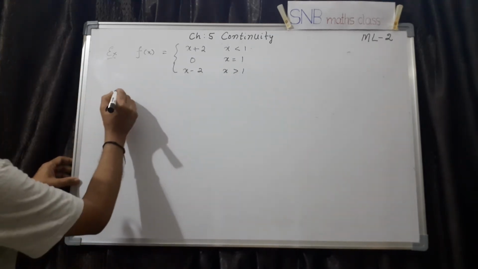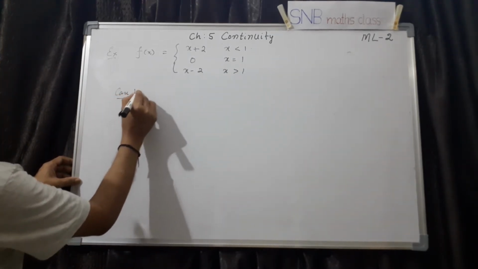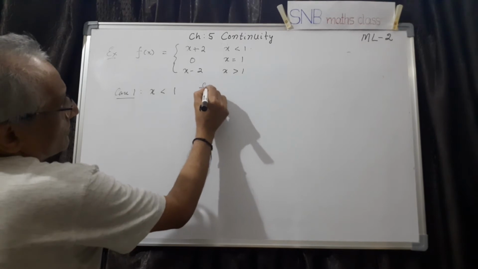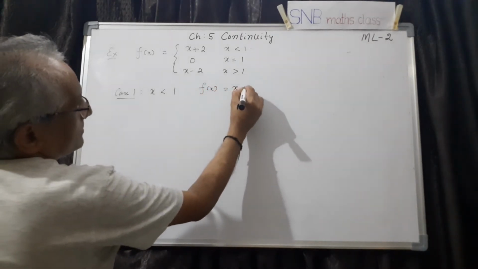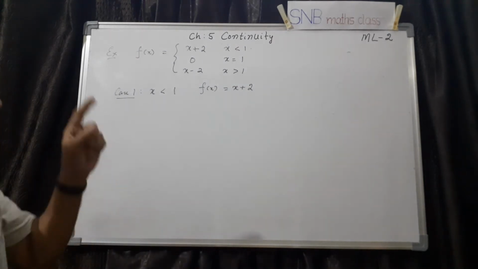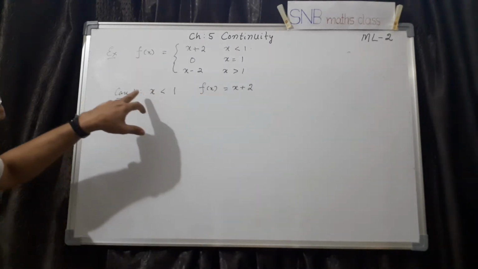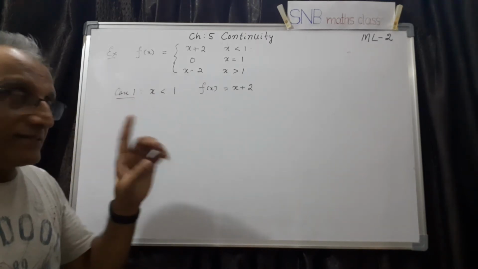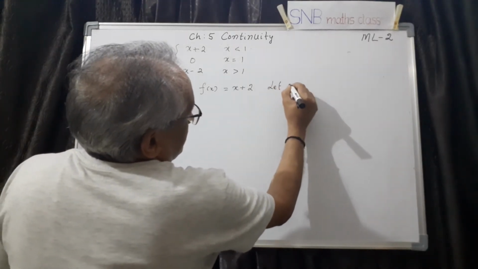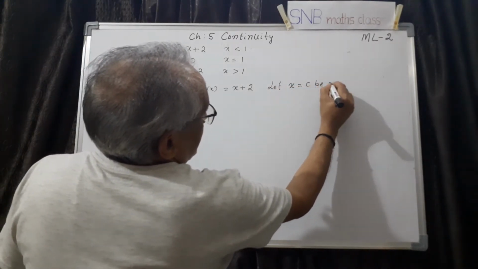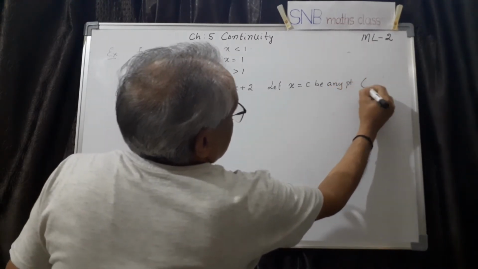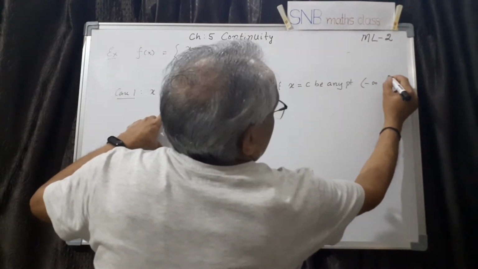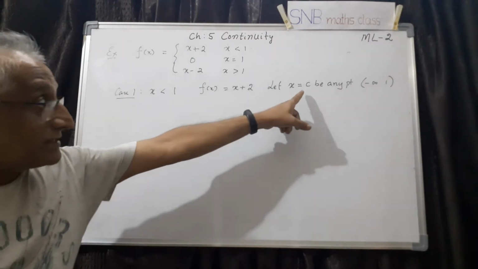So now the first case is case 1. Let me take x is less than 1. So f(x) equals x plus 2. Now I have to check whether this function is continuous for all values less than 1. So what I have to do is take x equal to c. At that point you check. Therefore let x equal to c be any point in the interval. What do I mean by x less than 1? It is from minus infinity to 1, open interval. Any point, that means an arbitrary point I am taking.